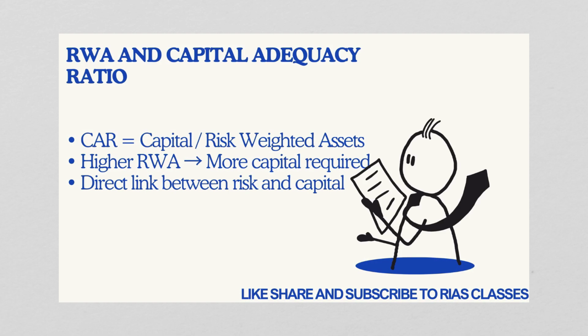Now, let's talk about RWA and Capital Adequacy Ratio. You see, risk-weighted assets are used to calculate Capital Adequacy Ratio, which is also CAR. So, CAR equals capital upon risk-weighted assets. So, what does this mean? This means that the higher the RWA, the lower will be your CAR. And the lower your RWA, the higher will be your CAR. So if a bank takes more risk, it must hold more capital.